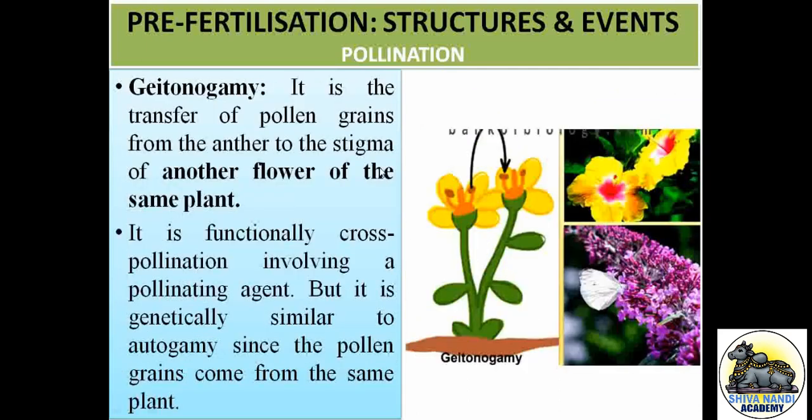Next, we have geitonogamy. It is the transfer of pollen grains from the anther to the stigma of another flower of the same plant. Look here, the transfer of pollen grains will happen from flower to flower.